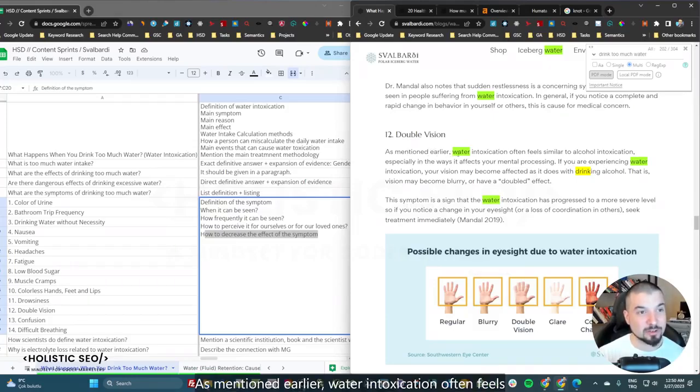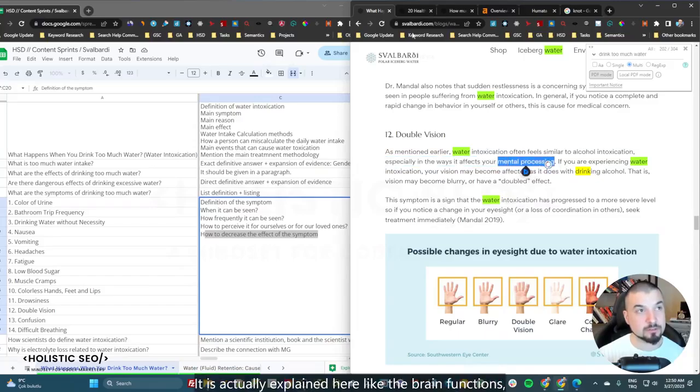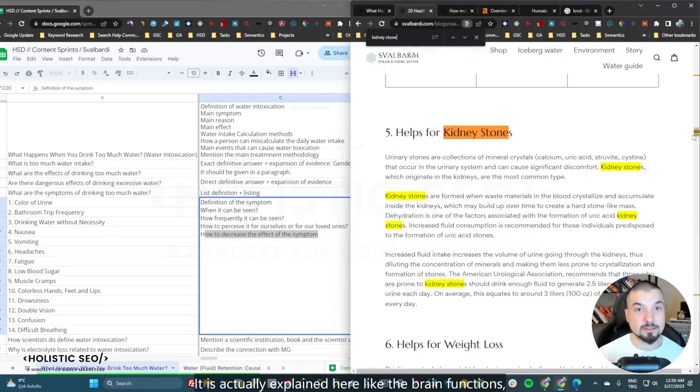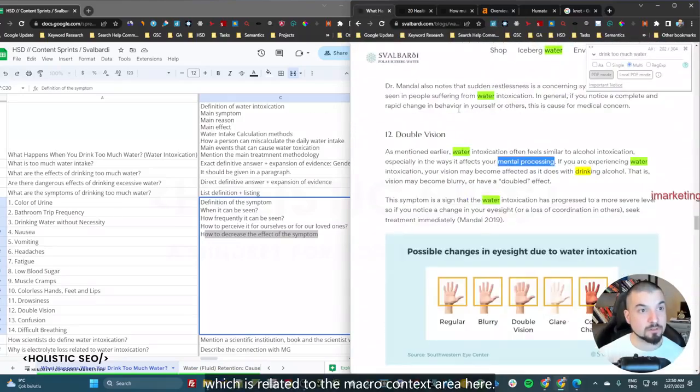As mentioned earlier, water intoxication often feels similar to the alcohol intoxication, especially in the ways it affects your mental processing. Mental processing, one more time, it is actually explained here like the, let's say, brain functions, which is related to the macro context area here. If you are experiencing water intoxication, your vision may become affected as it does with the drinking alcohol.